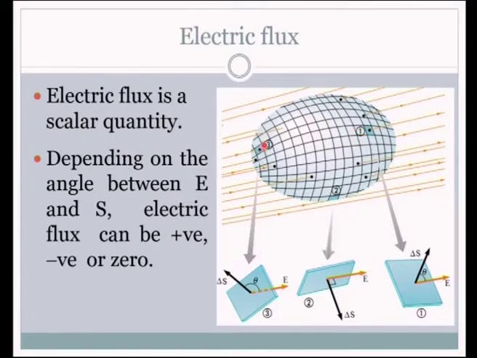For area 3, this segment which is colored here, the angle is an obtuse angle because it has the area vector in this direction and the electric field is like this. For all the areas, the electric field is in the same direction. For the second one, it is at 90 degrees, and for the first area, it is an acute angle. So, the angle could be of any value.